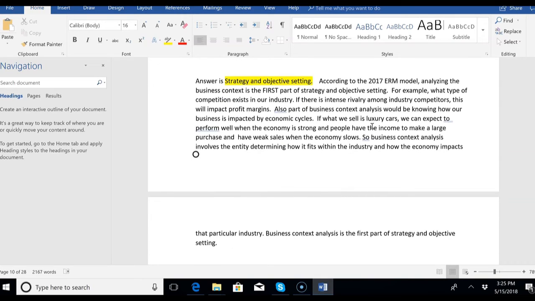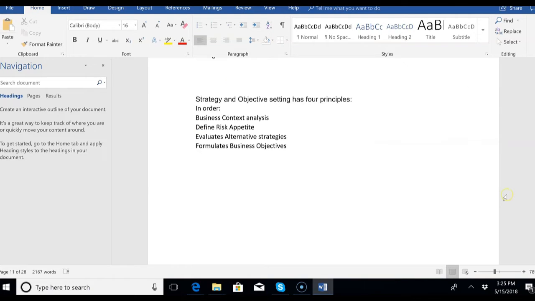So business context analysis involves the entity determining how it fits within an industry and how the economy impacts that industry. Business context analysis is the first part of strategy and objective setting, knowing who you are in this industry and who your industry is within the economy. So strategy and objective setting is the second component of the new ERM model. And strategy and objective setting has 4 principles, and we just saw one of them, business context analysis. And once that's done, then we move on to defining risk appetite. Then we evaluate alternative strategies, and then we formulate business objectives, which will accomplish the strategy.